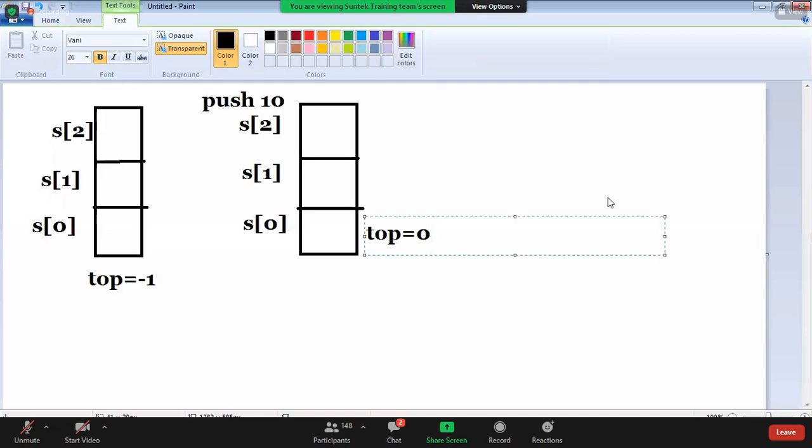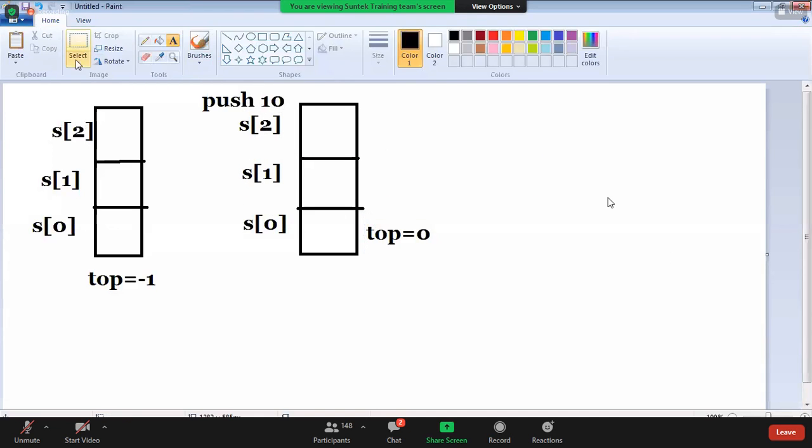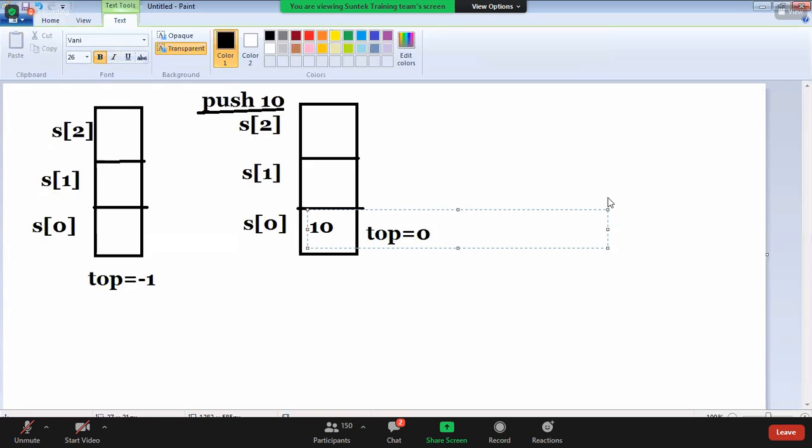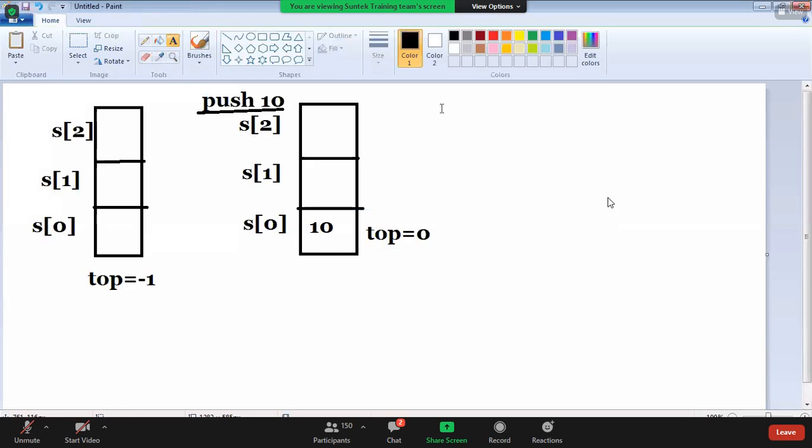What is top value, guys? Top is 0. Now that element will be stored in which location? S of top. What is S of top? S of 0. That is, 10 will be stored in S of 0.